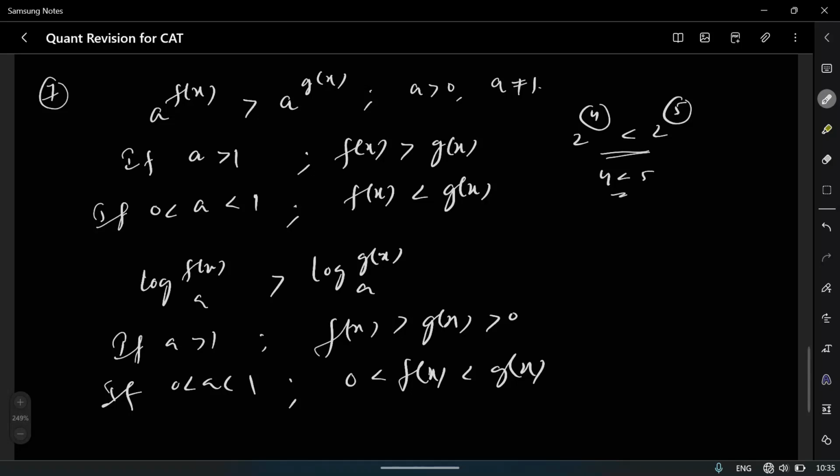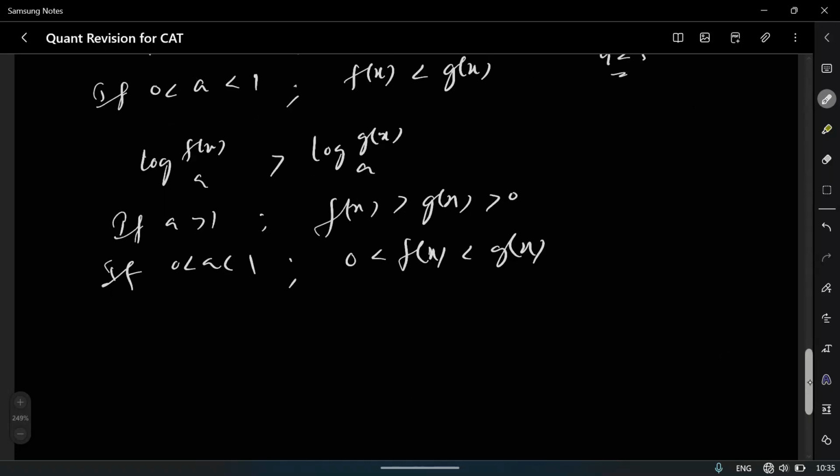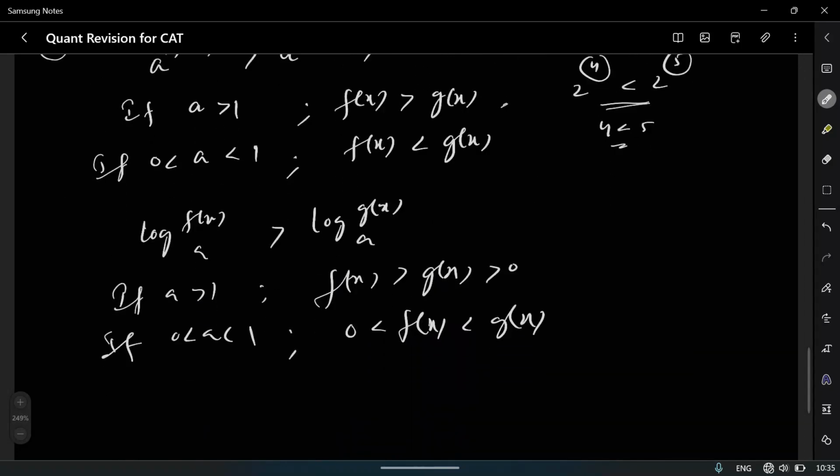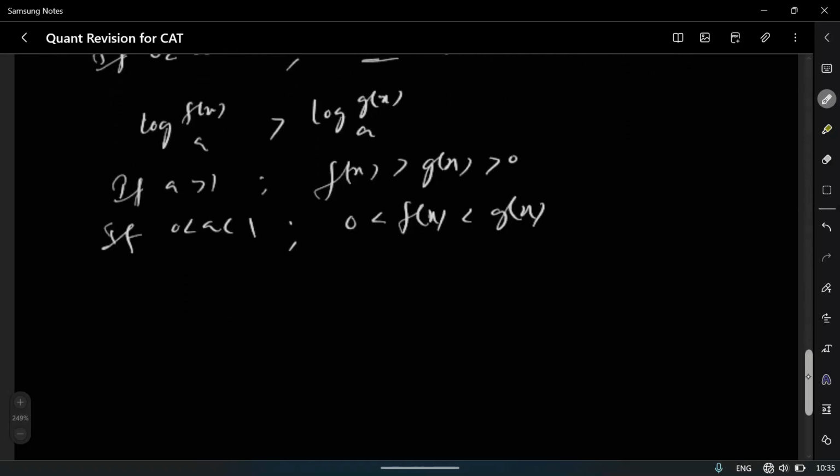Since a is greater than 1, this thing followed. Okay, what if instead of 2, you are taking 1 by 2, which is less than 1? So you'll get this. You don't have to remember this. You can simply take an example and you can simply solve it then.